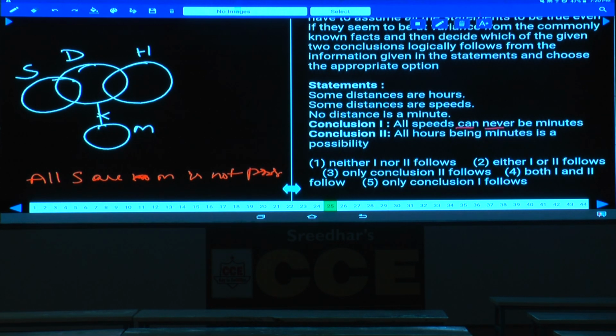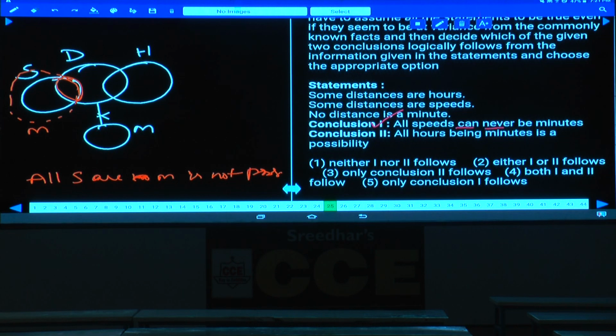As all speeds are minutes, is it possible or not possible? Whether the question is about a possibility or not a possibility, in both cases we should always check for possibility only. Now, these are the speeds, and we need to write like this: all speeds are minutes. Is it possible? No. Why? Because this is the intersection between distance and minute. It cannot be intersected. Hence it is not possible. His claim is also that it is not at all possible.